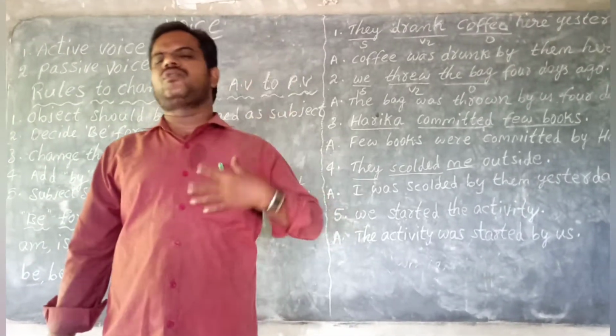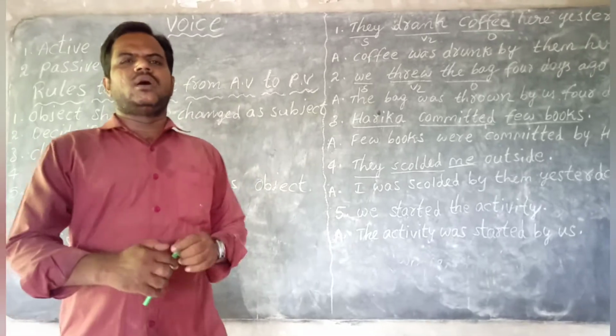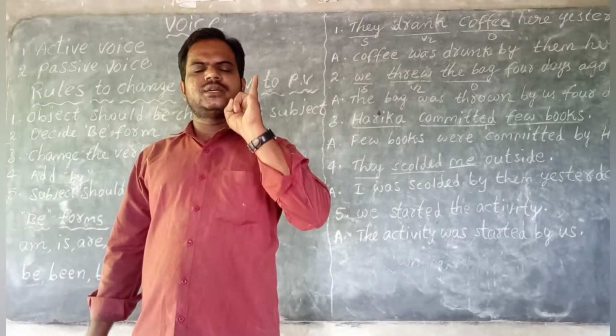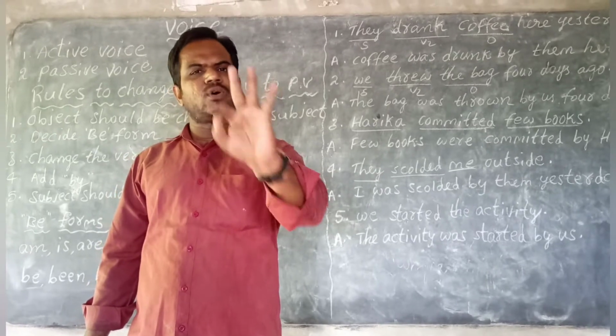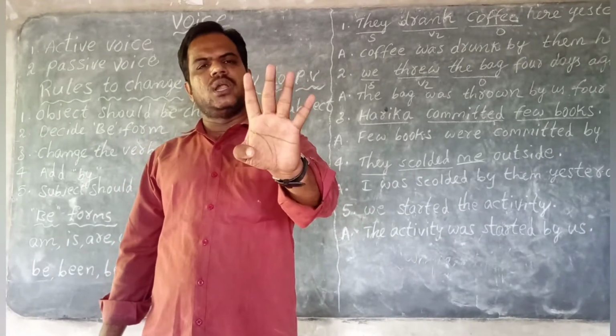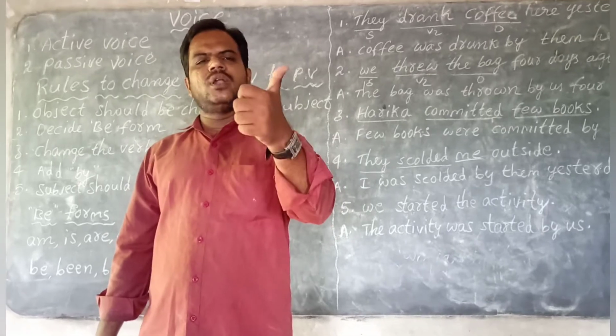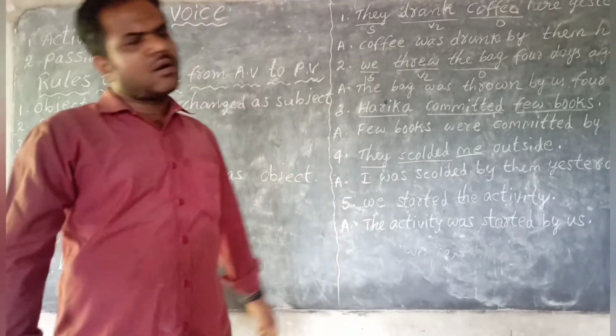5 rules we have to follow, children. First rule, object should be changed as subject. Second rule, decide the B form. Third rule, change the verb into V3. Fourth rule, add by. Fifth rule, subject should be changed as object.